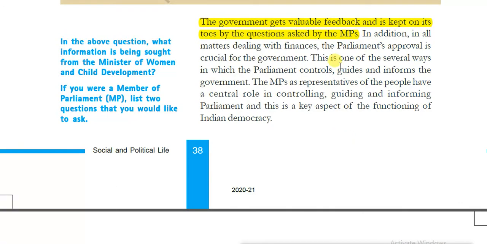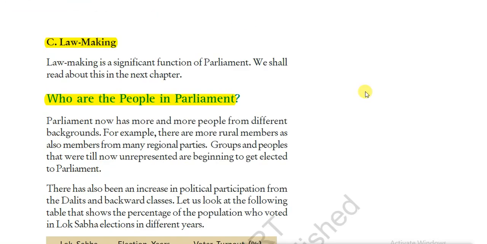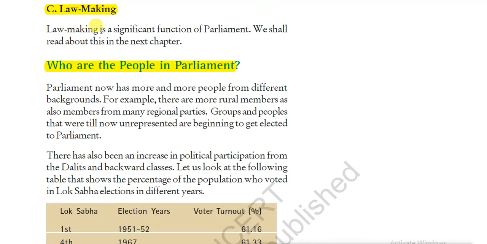The government gets valuable feedback and is kept on its toes by the questions asked by the MPs. Right? Law making process. So, very simple: law making process means any bill, initially a draft. The members of Lok Sabha or Rajya Sabha prepare a draft. They will submit it to Lok Sabha or Rajya Sabha.